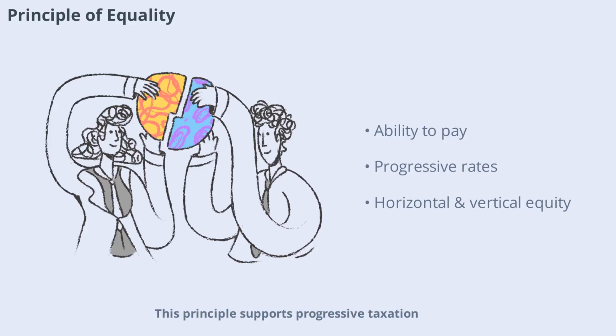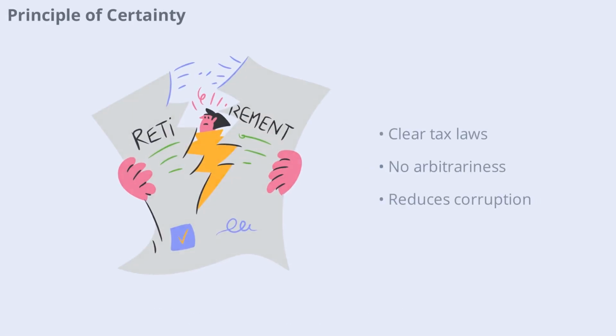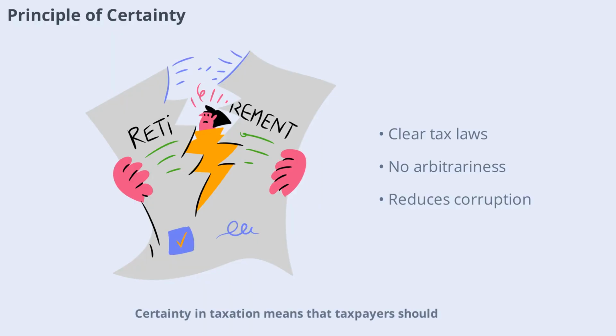This principle supports progressive taxation, where tax rates increase with income. Certainty in taxation means that taxpayers should know exactly how much tax they owe when it's due and how to pay it. This reduces anxiety and prevents corruption, as there's no room for arbitrary decisions. Clear and specific tax laws help taxpayers plan their finances and fulfill their obligations without confusion.